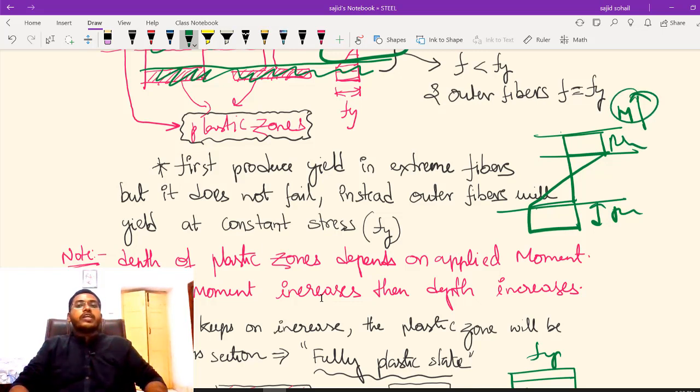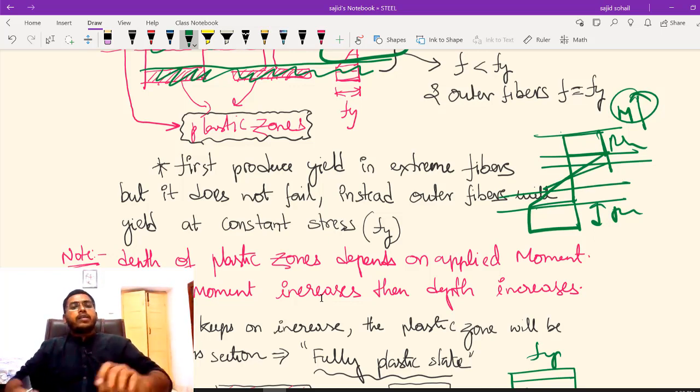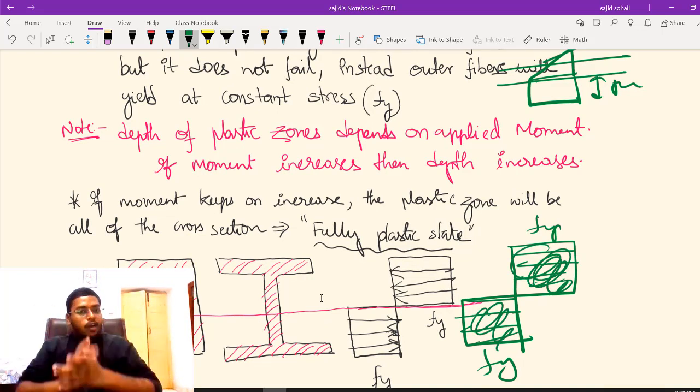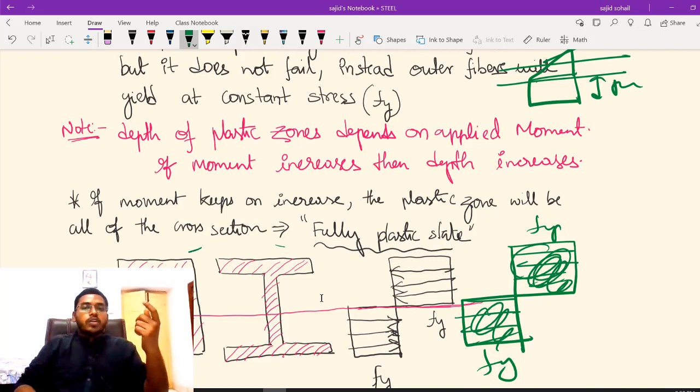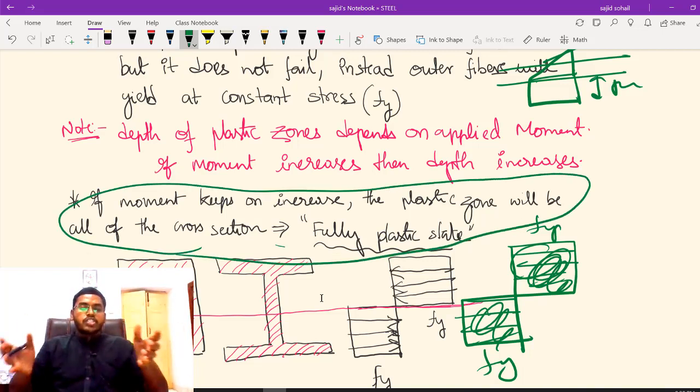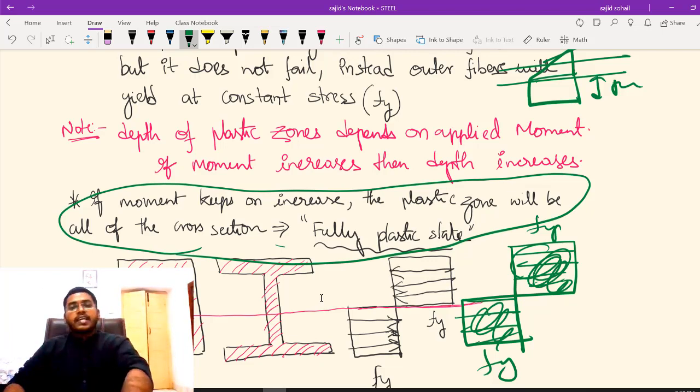If moment keeps on increasing, my plastic zone will also keep on increasing. Common sense. If you increase the moment up to the fully plastic state, then obviously every fiber will be taking Fy. If moment keeps on increasing, the plastic zone will spread across the whole cross section, and this state I am calling the fully plastic state.